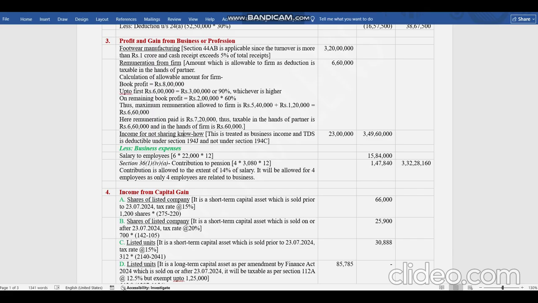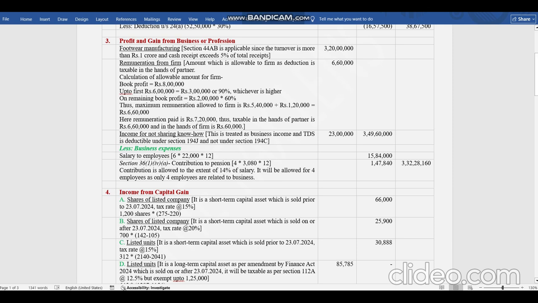So for 4 employees, he will be allowed 14% of the salary paid to them as contribution to pension for the full year or for the duration for which he has paid the salary. This is an assessment-specific amendment, so this will apply for the full year transaction.